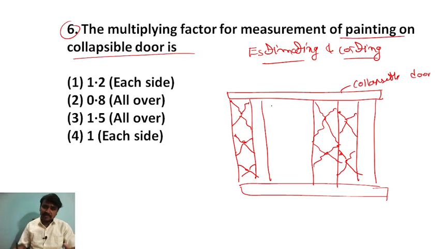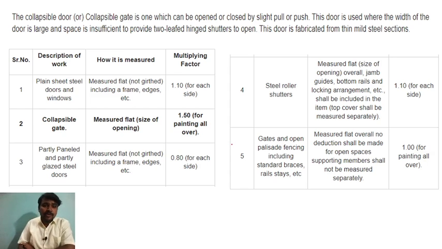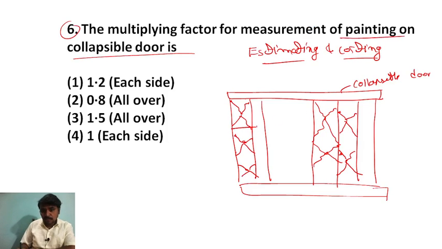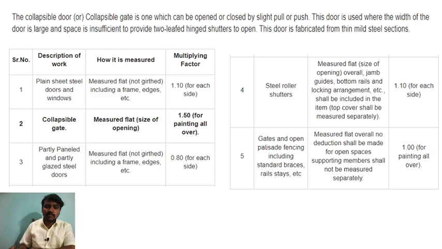If they are painting this, what is the multiplying factor, whether you have to take 1.2, 0.8 or 1.5? Let me tell you. The collapsible door gate is one which can open or close by a slight pull or push, right? You can pull here or push from that point. You have handles here, so you can push or pull.